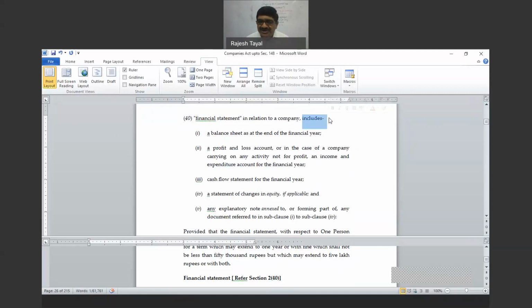Number one, a balance sheet. Balance sheet is always as on a particular day. You cannot say balance sheet for the financial year. Balance sheet is always on a particular date. So there's a balance sheet as at the end of the financial year. Number two, a profit and loss account, or in case of a company carrying on activity not for profit, an income and expenditure statement for the financial year. Now see the difference. This is for the financial year.